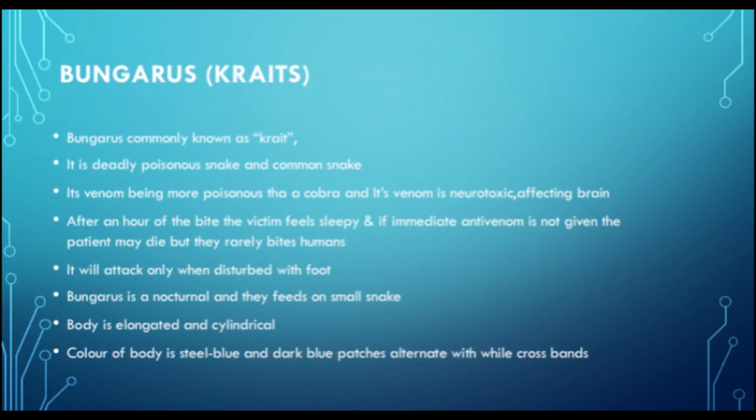Bungarus, commonly known as krait. It's a deadly poisonous and common snake. Its venom is more poisonous than a cobra's, and its venom is neurotoxic, affecting the brain. An hour after a bite, the victim feels sleepy, and if antivenom is not given immediately, the patient may die. But they rarely bite humans. It will attack only when disturbed. Bungarus is nocturnal and feeds on small snakes. Body is elongated and cylindrical. Color of body is steel blue and dark blue patches alternate with white cross bands.